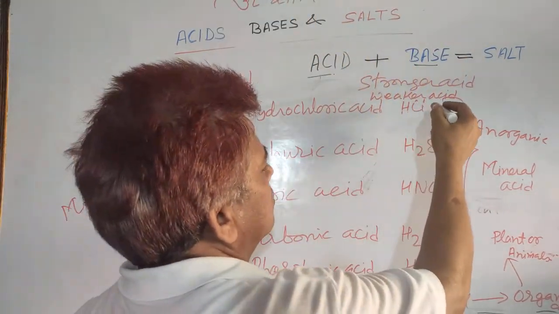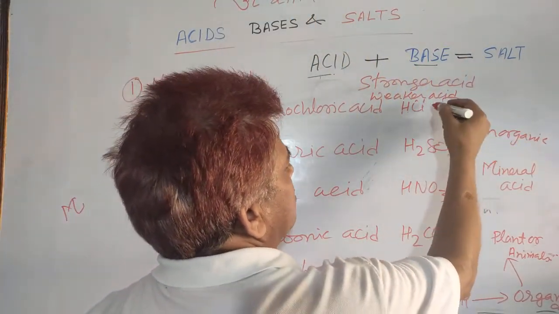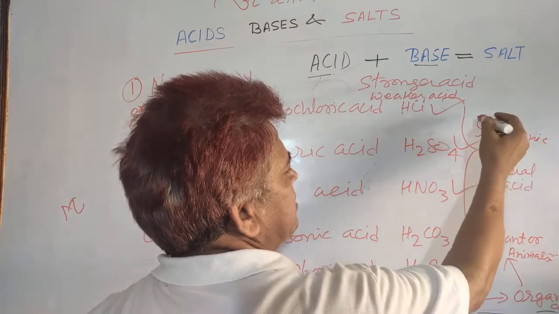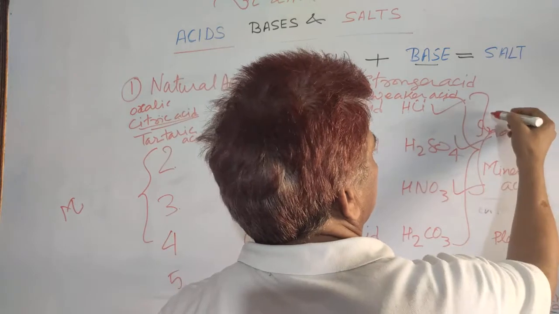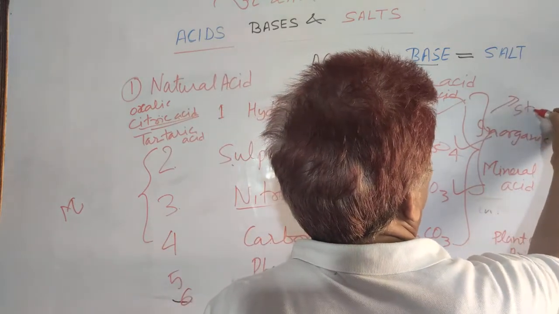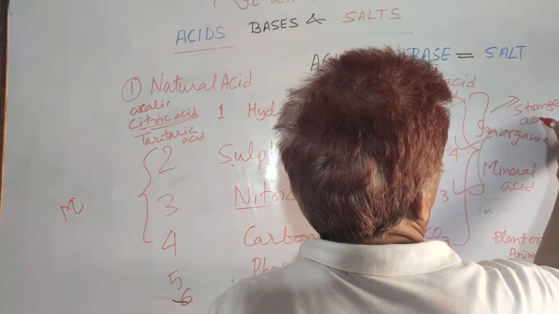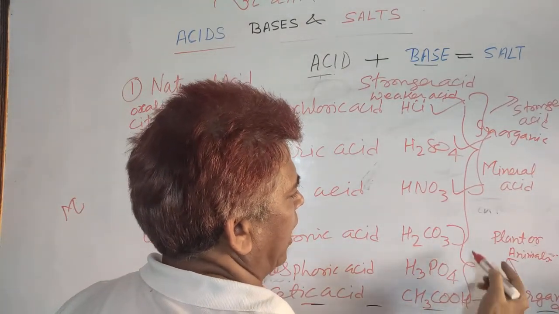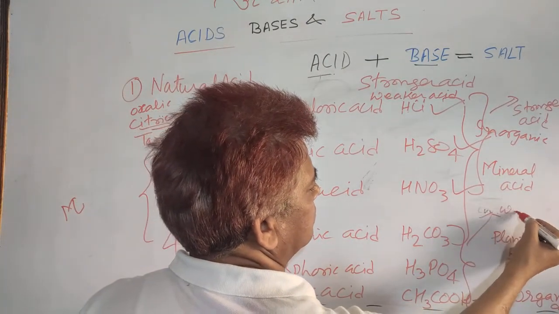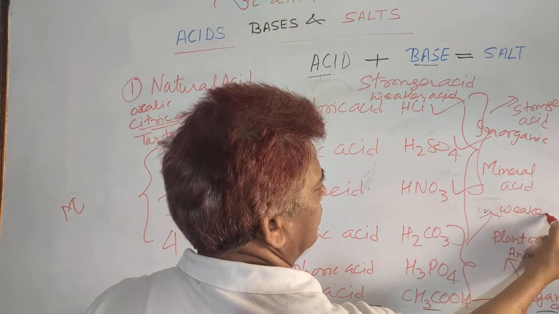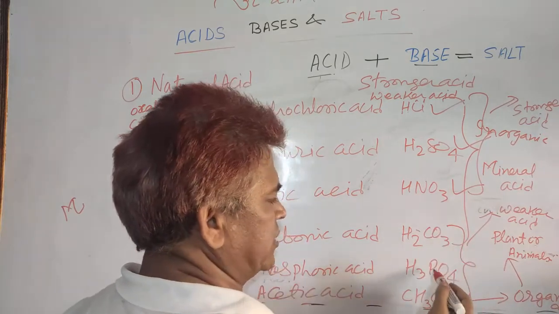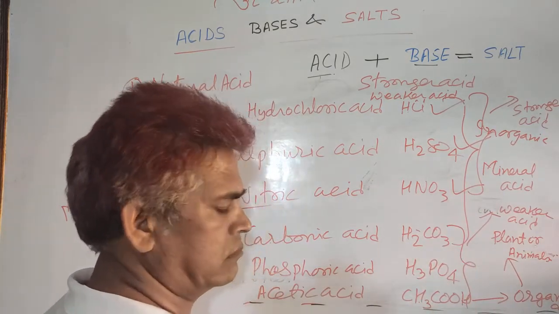So the first three, HCl, sulfuric acid and nitric acid, all these three you recall as stronger acids, and the rest three you can recall as weaker acids. You can write weaker acids: carbonic acid, phosphoric acid and acetic acid.